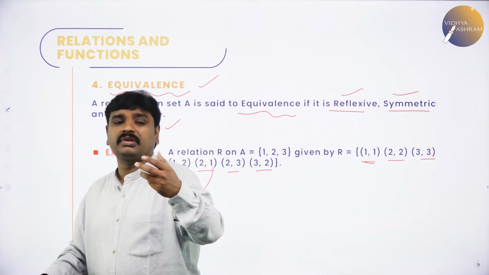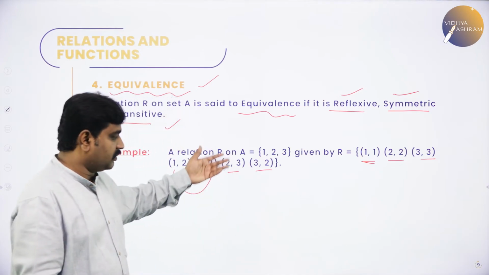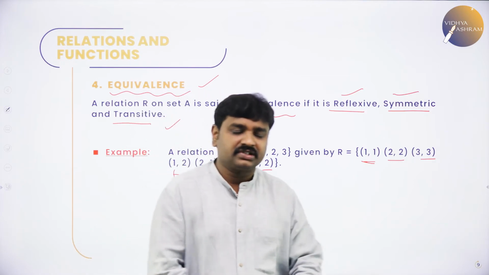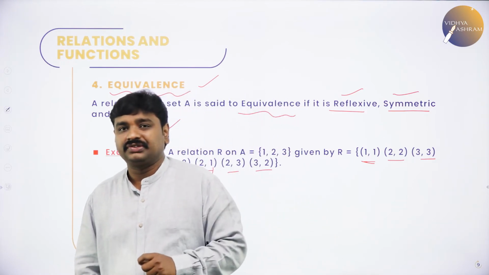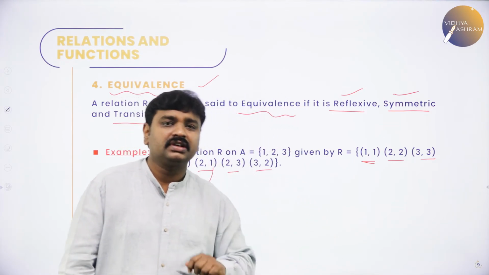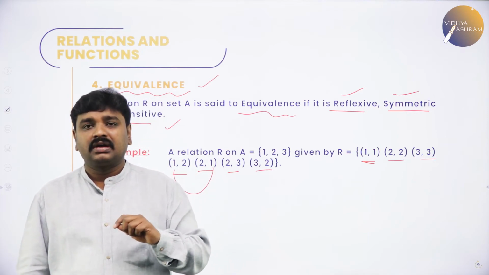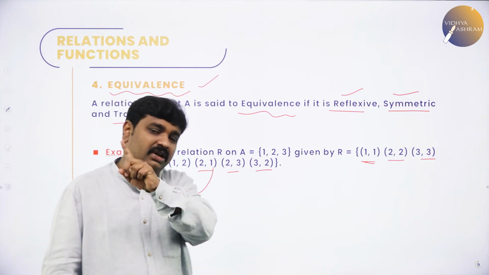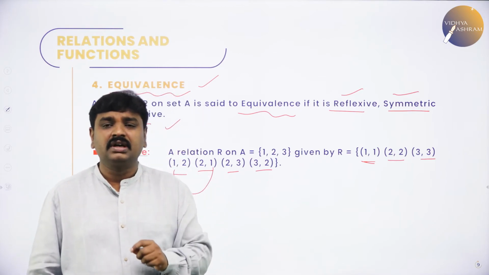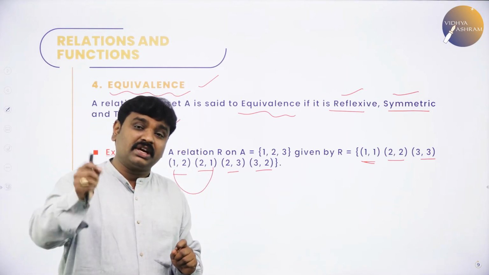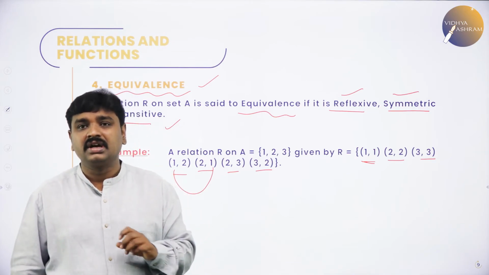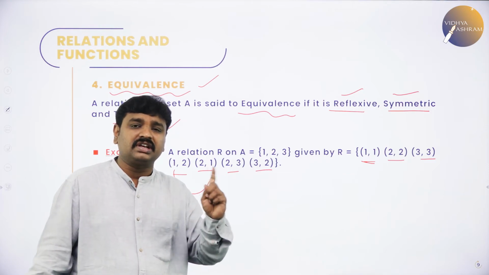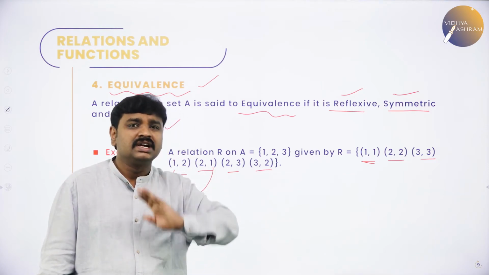We will learn so many different types of problems and we will have different types of examples also. Do not worry about the examples. Now, we will just conclude the definitions. What is a reflexive relation? A relation R on set A is said to be reflexive if for all a belongs to A, (a, a) belongs to R. What is symmetric? If (a, b) belongs to R, then (b, a) should belong to R, then R is symmetric. What is transitive? If (a, b) belongs to R and (b, c) belongs to R, then (a, c) should belong to R, then R is transitive.